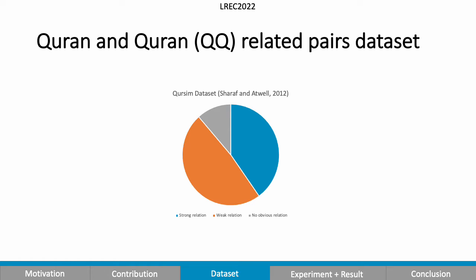For the related Quran verse pairs, we use an existing dataset named Qursam that consists of related Quran pairs extracted from Ibn Kathir book. And they are categorized into 3 groups based on the strength of the relatedness. In the study, we use the pairs categorized with strong relation. So they're 40% of the data set. So we extract these to be our Quran-related pairs dataset.